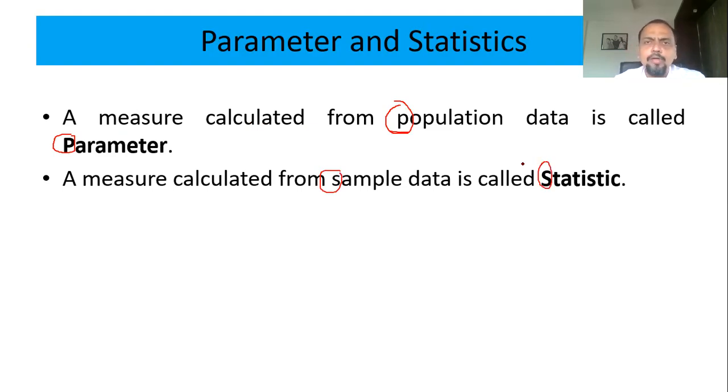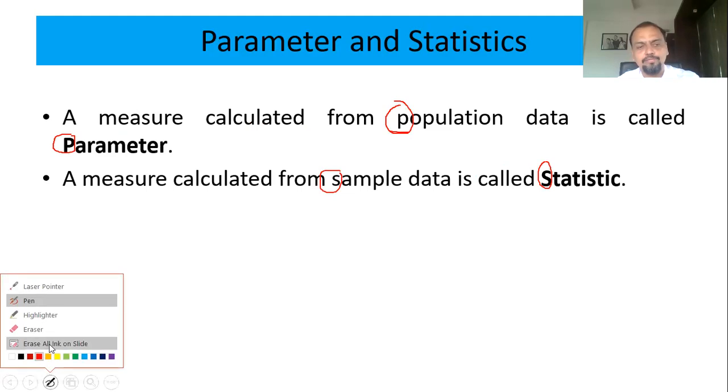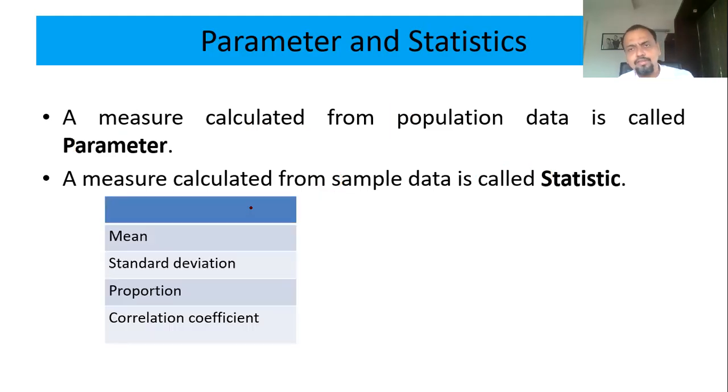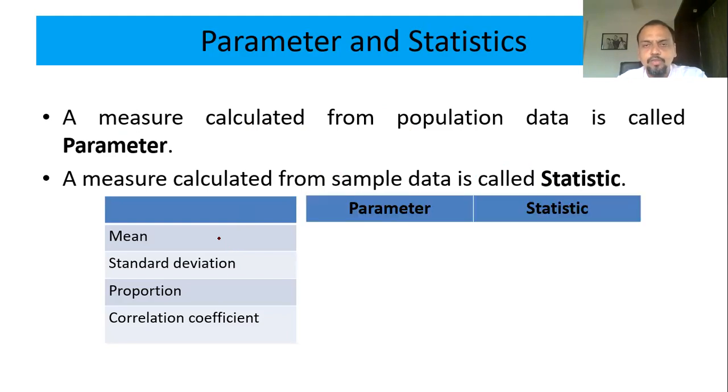So whatever you do on the population is called a parameter. Whatever calculations you do on the sample are called a statistic. Let's check: mean. When I say mean, which symbol first comes into your mind? I know it will be X bar.